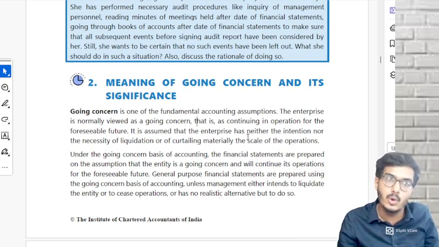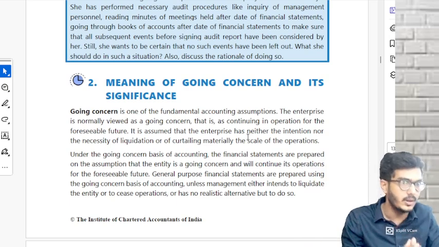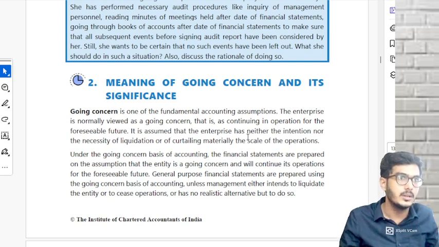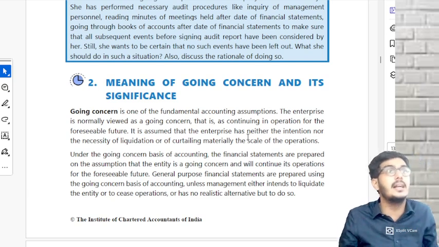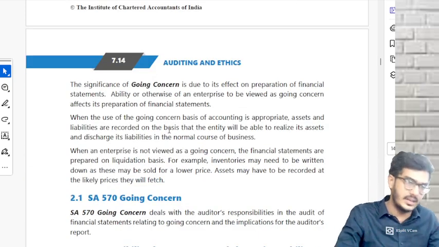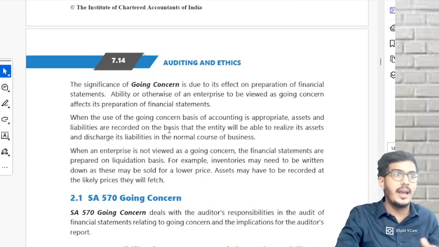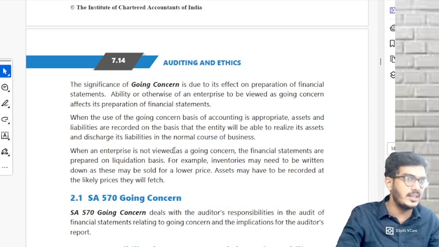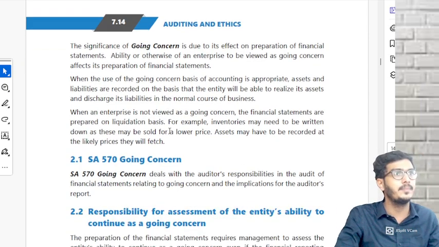So definitely there is no going concern, because they were manufacturing tapes and they have sold all the plant and machinery. Correct or not? Where is the going concern? How will they sell tapes in the next year? So you know this is a fundamental accounting assumption, and if going concern is not right, they have to prepare the entire financial statements on a liquidation basis.